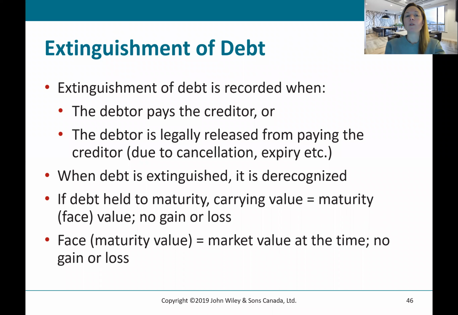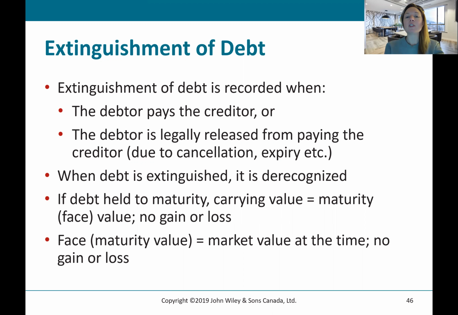Extinguishment of debt is recorded when the debtor pays the creditor or the debtor is legally released from paying the creditor due to cancellation or expiry of the debt, etc. When debt is extinguished, it is derecognized from our statement of financial position.